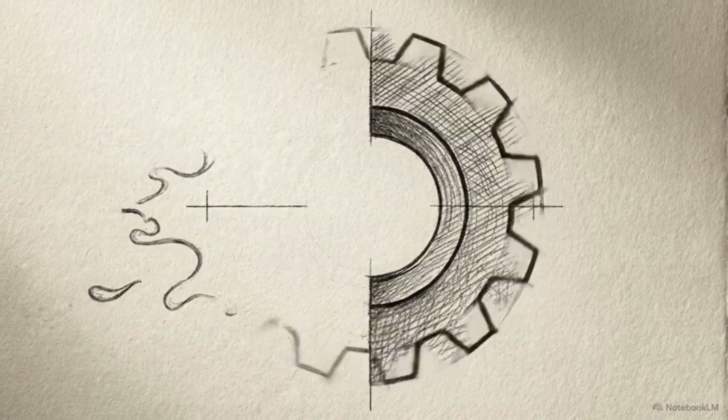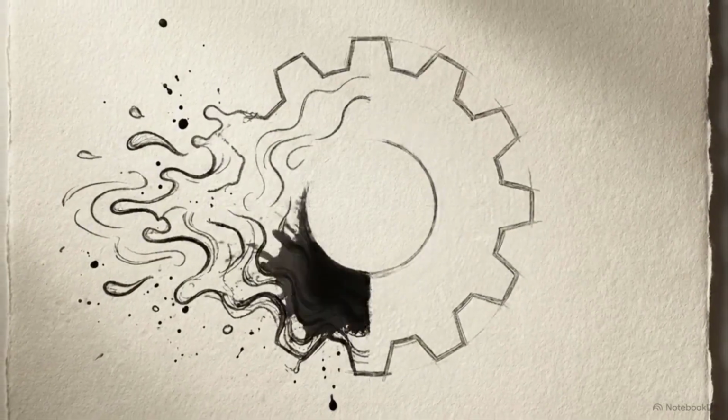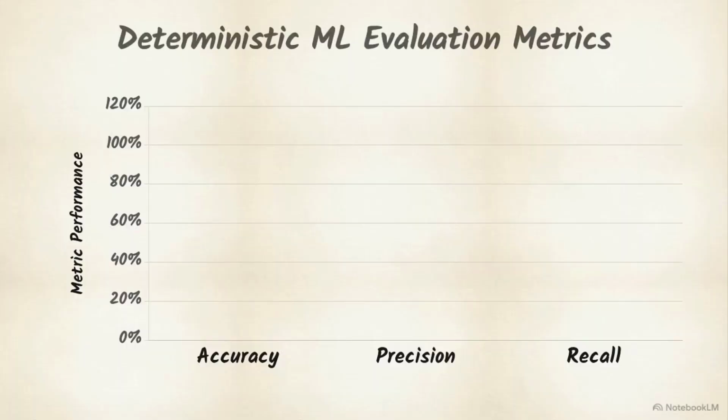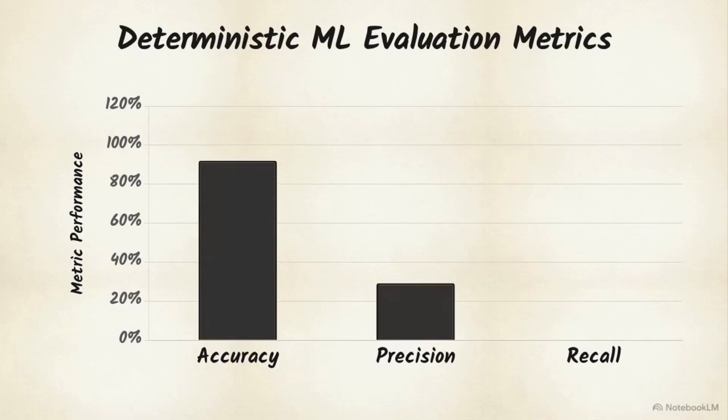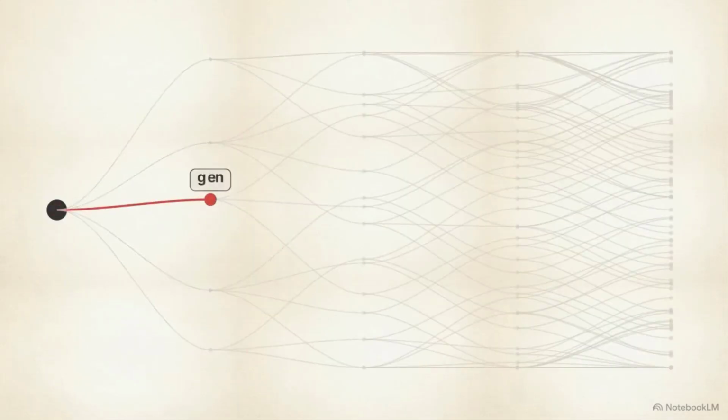Building traditional software is like tuning an engine, but generative AI is like a fluid dynamic simulation. It is inherently chaotic. In traditional machine learning, we relied on deterministic metrics. We measured accuracy, precision, and recall, clear, static numbers. Large language models break that framework entirely.